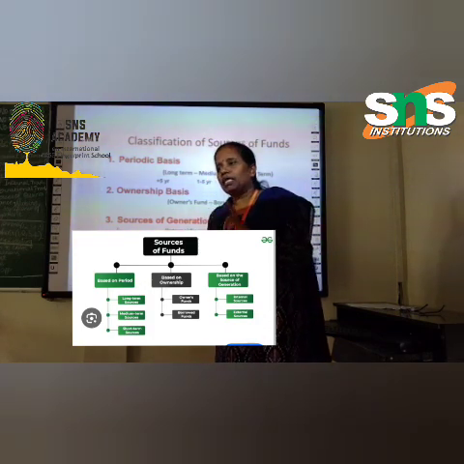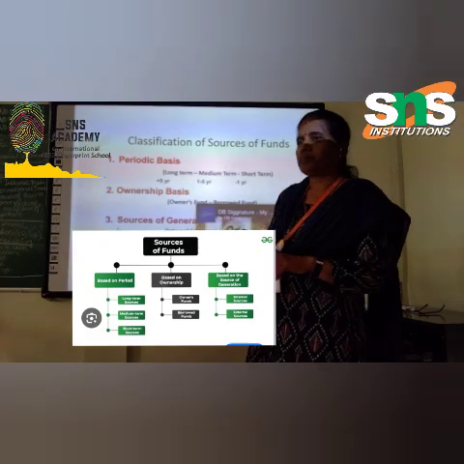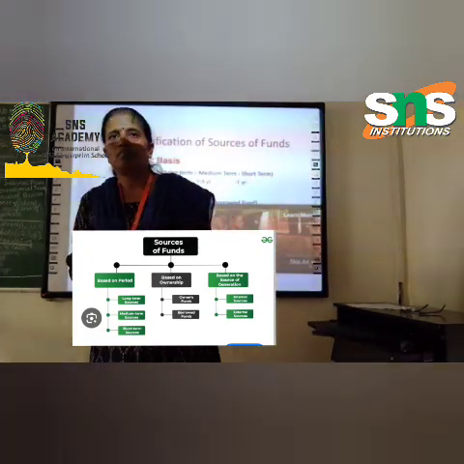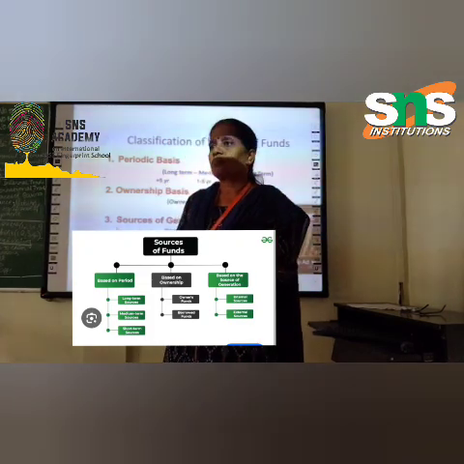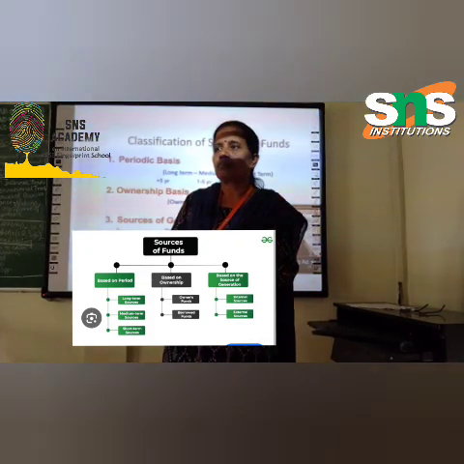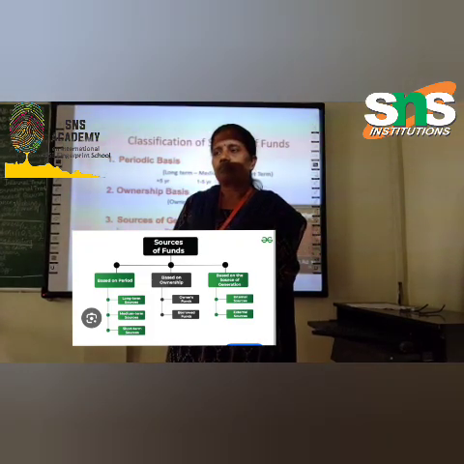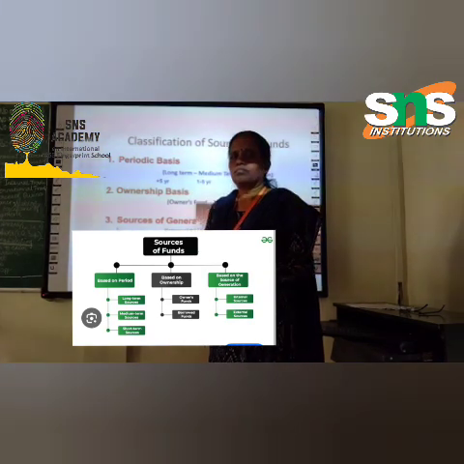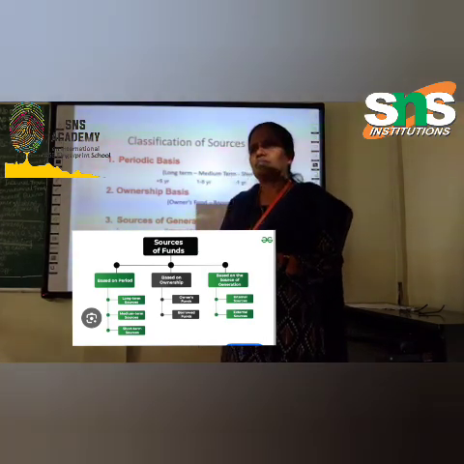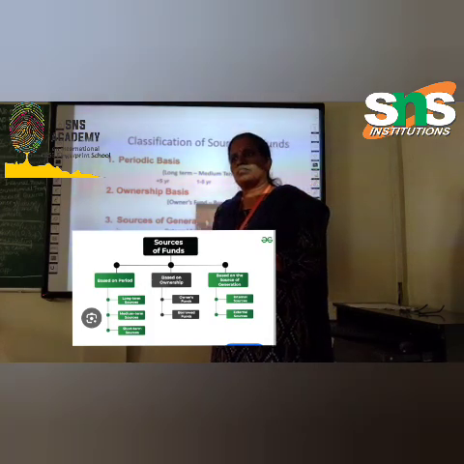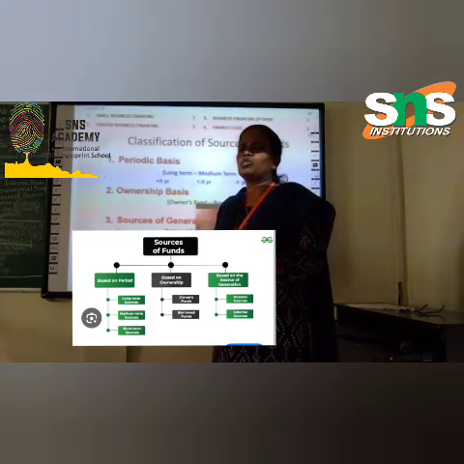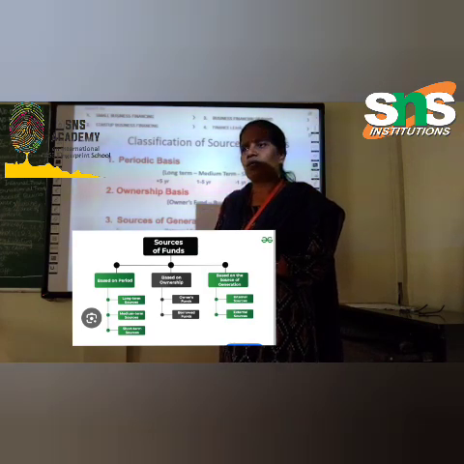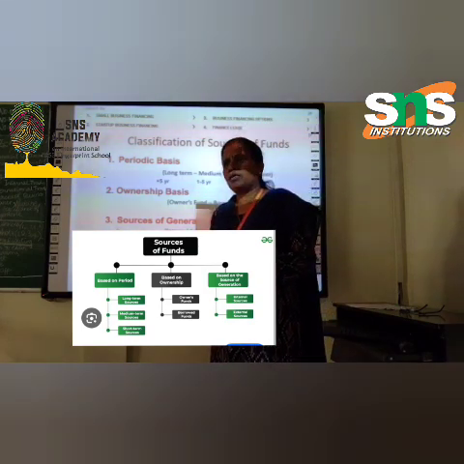And next, medium term. The funds required for a period of more than 1 year but less than 5 years are medium-term sources of finance. These sources include borrowings from commercial banks, public deposits, lease financing, and also from financial institutions. So what will be the uses of this medium term? You said examples, right? Bank loans, commercial bank loans, right?